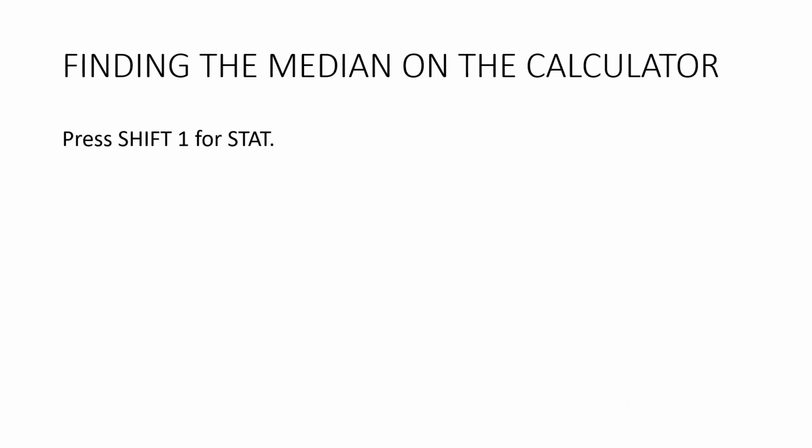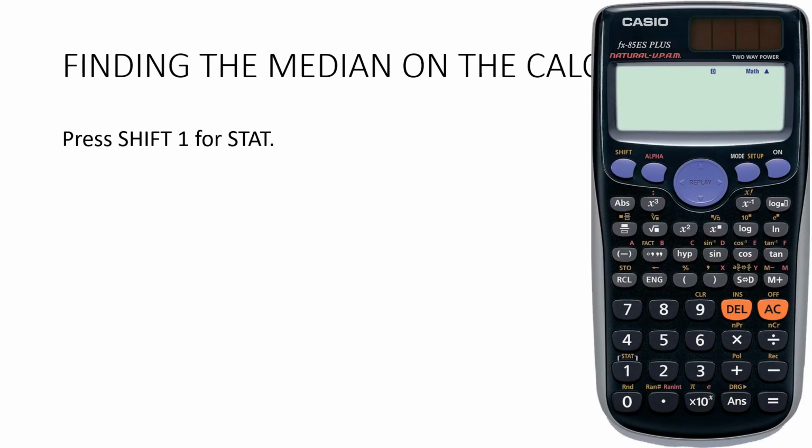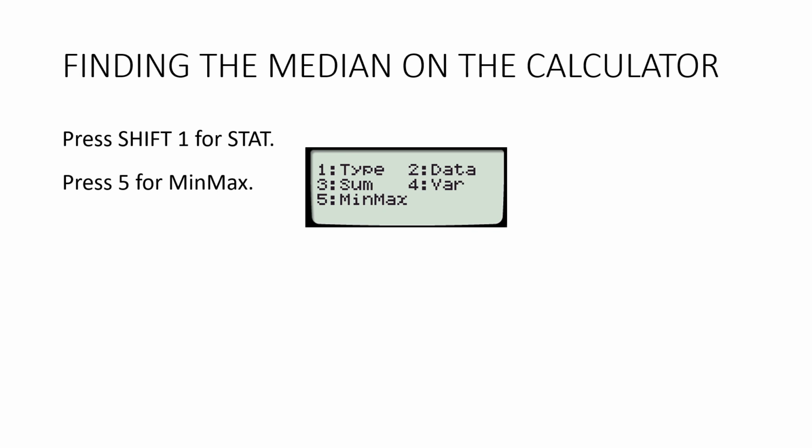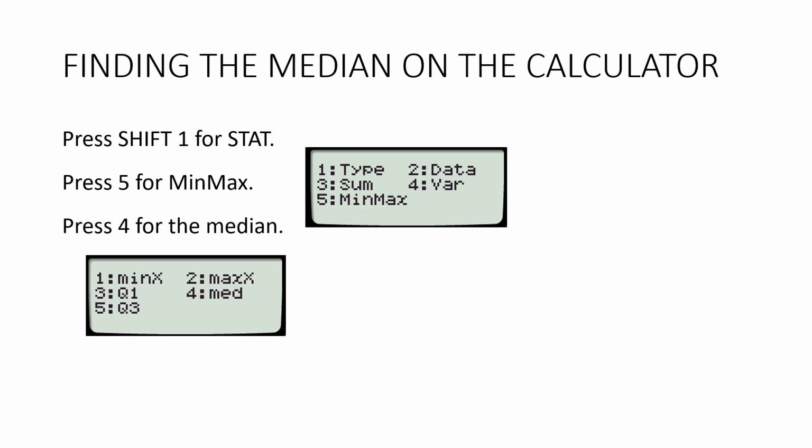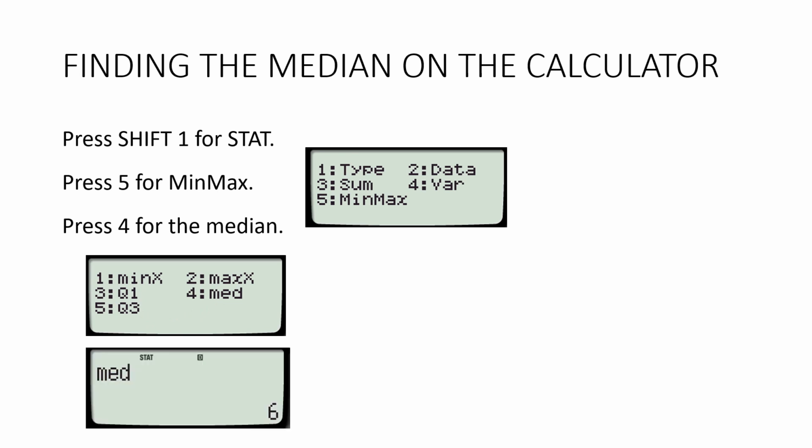The more recent Casio calculators will also find the median. Now we've still got our data stored in the calculator, so we want to go into our stats menu again, which is here. So Shift 1 for stats. And this time we want 5 for min max. And within that menu, we have our median. We've also got our quartiles, which we'll look at next video. So press 4 for median, and our median is also 6.